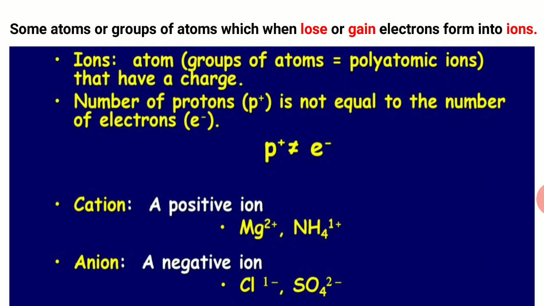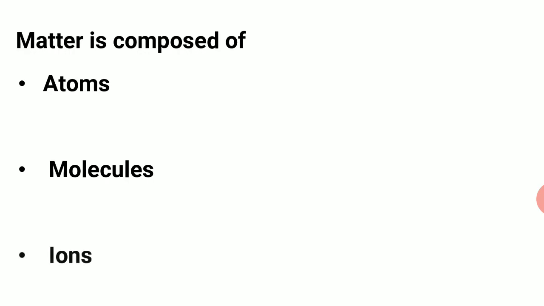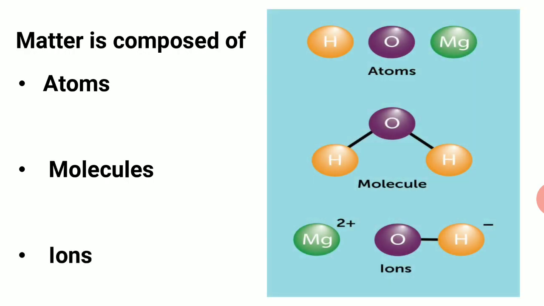Anions are the ions which are negative ones. We have examples like chloride Cl- and the sulfate ion as SO4 2-. So matter is composed of atoms, molecules, and ions. For atoms, the examples we can give are the hydrogen atom, oxygen atom, or magnesium atom. Molecules, the best example we always know is the water molecule H2O. And ions are Mg2+, the magnesium ion, and the hydroxide ion OH-.